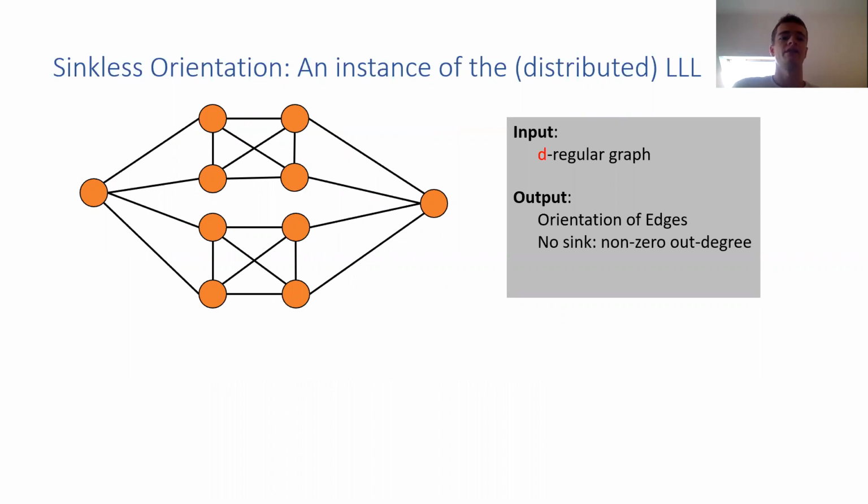Okay, so the paper is about the distributed Lovász local lemma. And let's start with a Sinkless Orientation problem, which can be seen as an instance of the distributed LLL. As an input, you get a graph, and for simplicity, assume that it's d-regular. And as an output, you want to output an orientation of the edges such that there's no sink. That is, every node should have a non-zero out degree. This, for example, is a Sinkless Orientation.